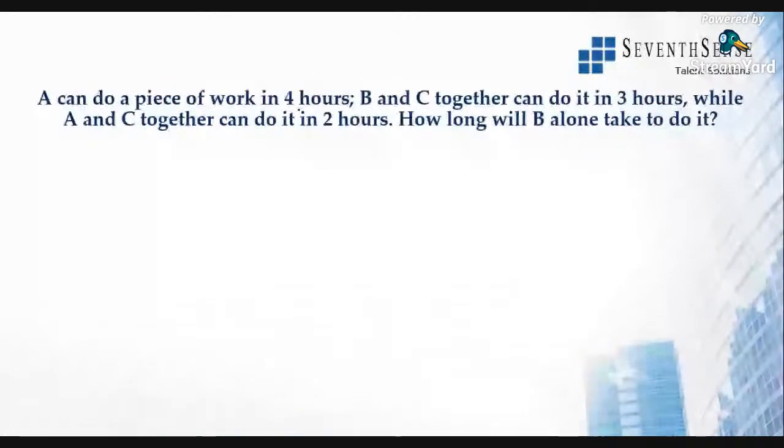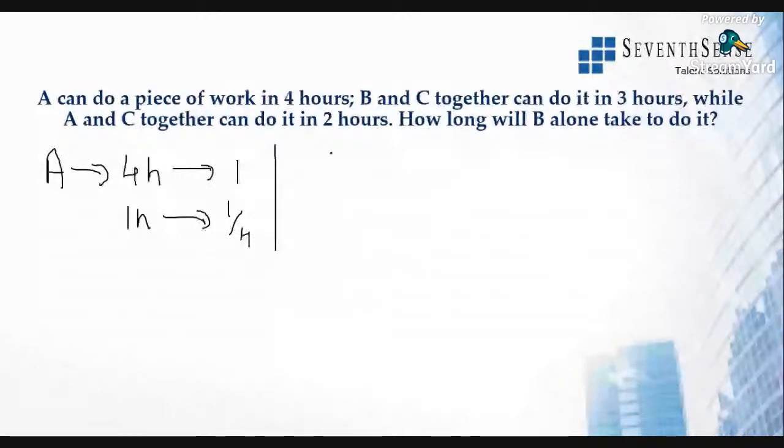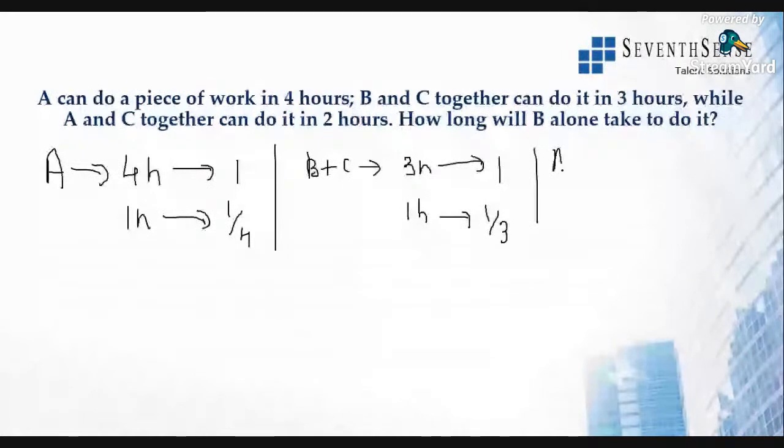A can do a piece of work in 4 hours. B and C together can do it in 3 hours. If A takes 4 hours to finish that one work, in 1 hour he will do 1/4. Similarly, B plus C complete one work in 3 hours, so every hour they do 1/3 of the work. Similarly, A plus C takes 2 hours to complete the work, that is one work.